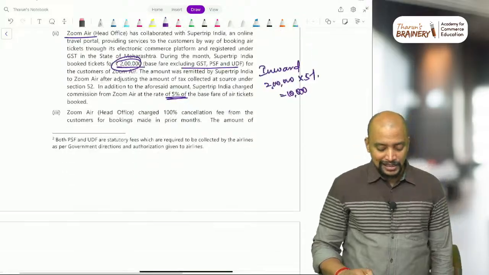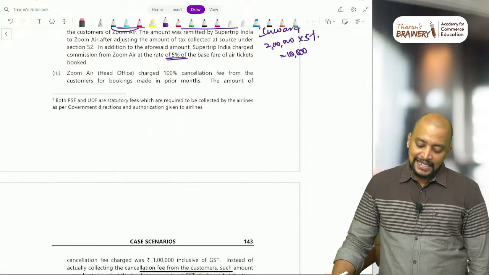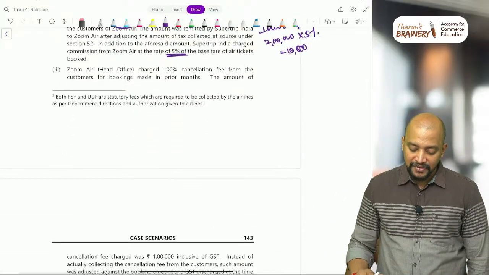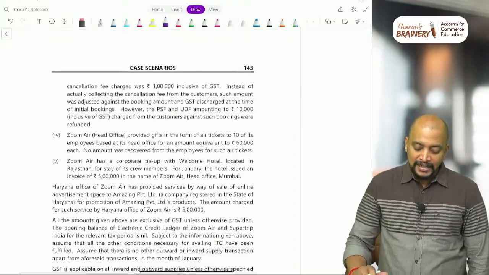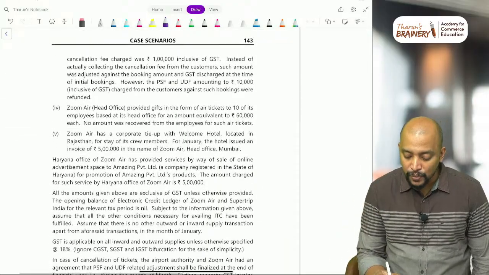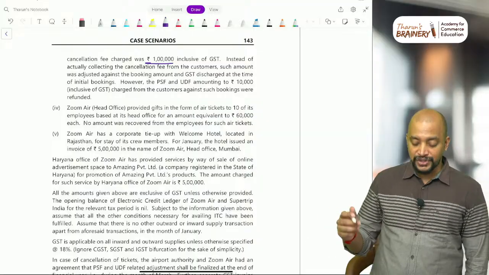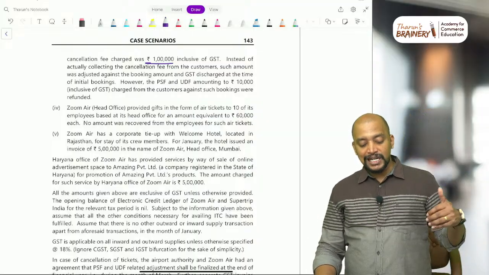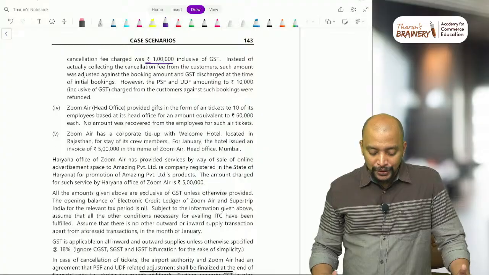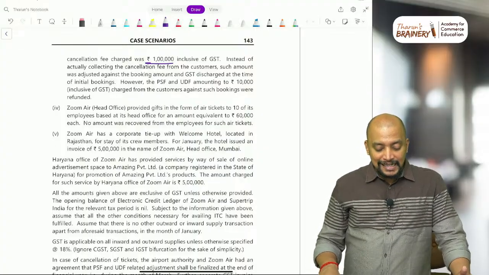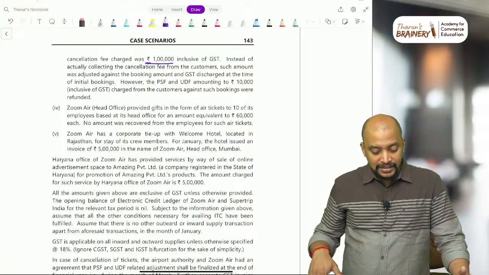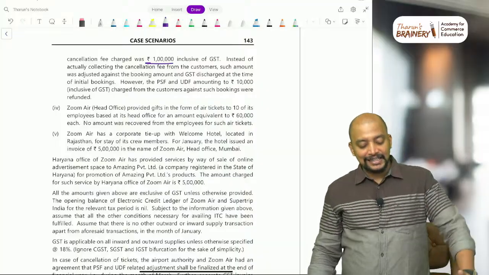Thereafter this 2 lakhs. Then Zoom Air head office charged 100% cancellation fee from the customer for booking made in prior months. The amount of cancellation fee charged was 1 lakh inclusive of GST. Instead of actually collecting the cancellation fee, such amount was adjusted against the booking amount and GST discharged at the time of initial bookings.